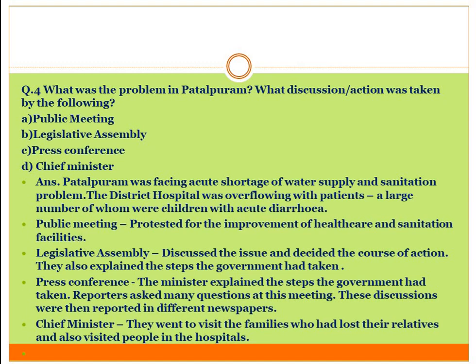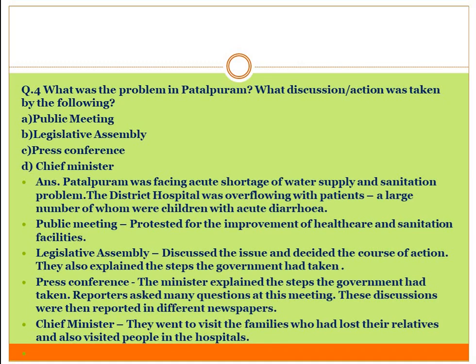Regarding all four, we will be writing the actions taken by them. Patalpuram was facing an acute shortage of water supply and a sanitation problem. The district hospital was overflowing with patients, a large number of whom were children with acute diarrhea.